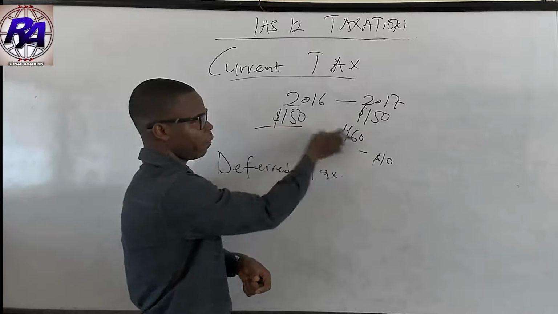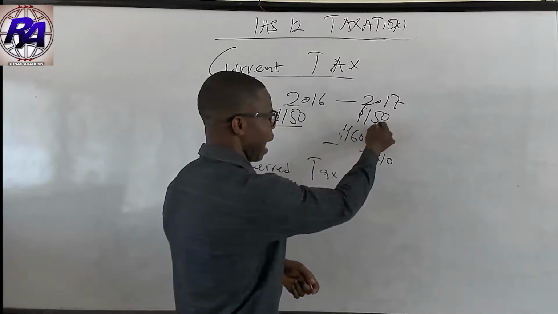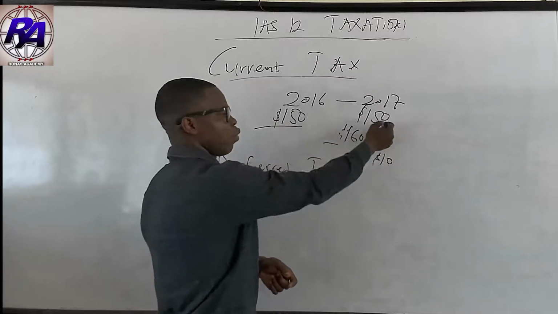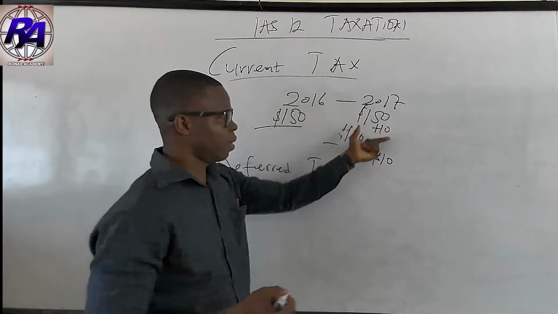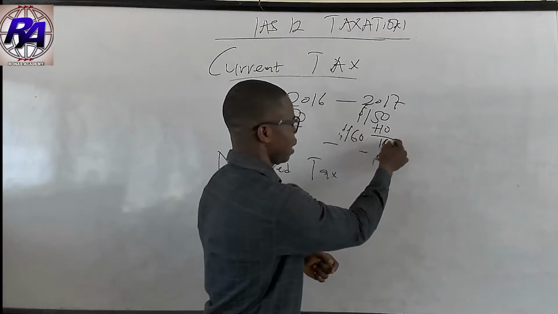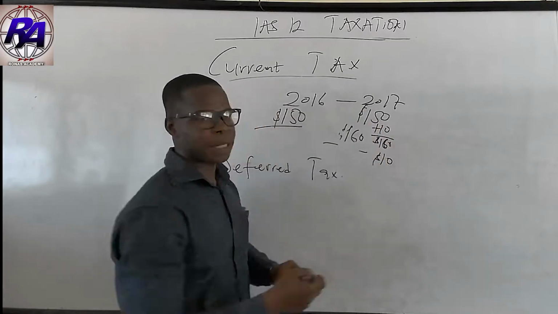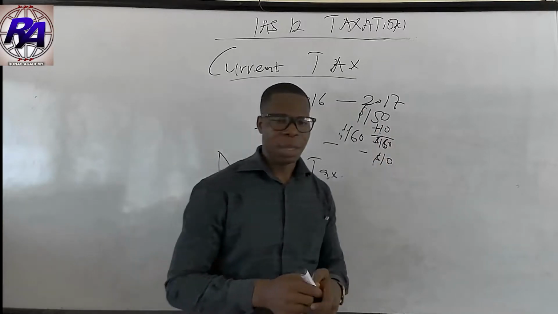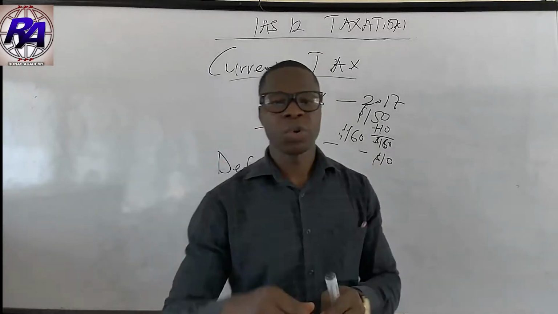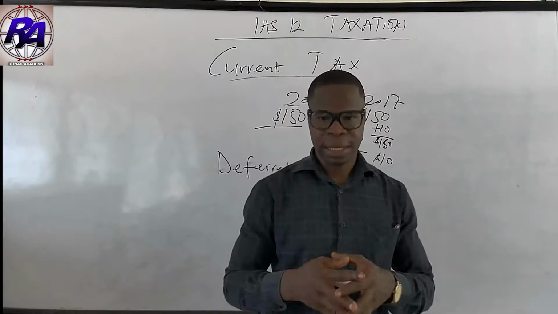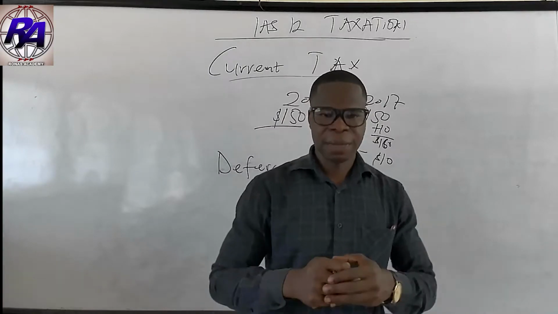So the 10 difference here will have to be what? Add up. Here we will not less it, but it will what? You add up to this estimate in 2017, so that it will add up to $160 tax estimate in 2017. There will be a tutorial where we will solve a full question to augment your understanding, so do not panic about that. So that is about current tax.